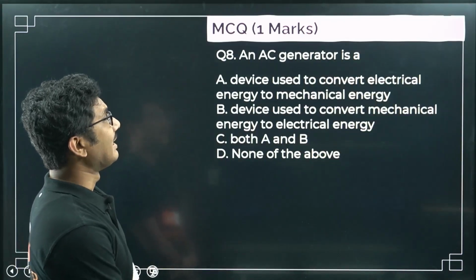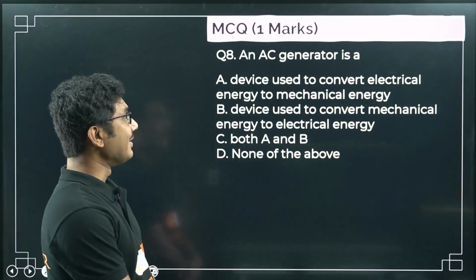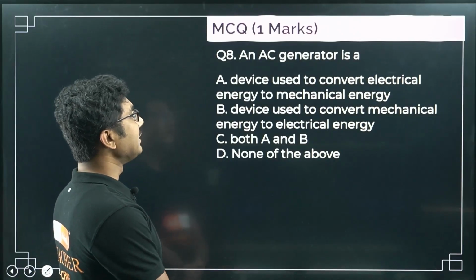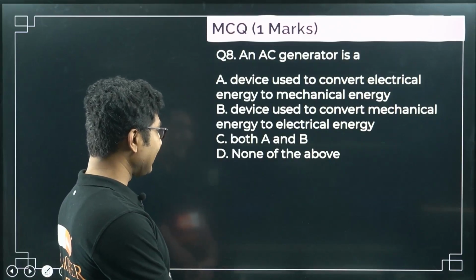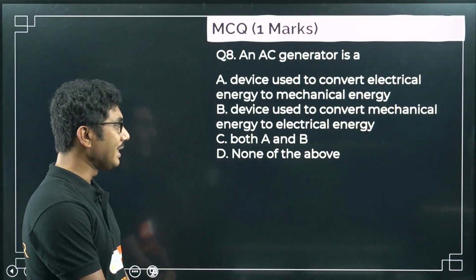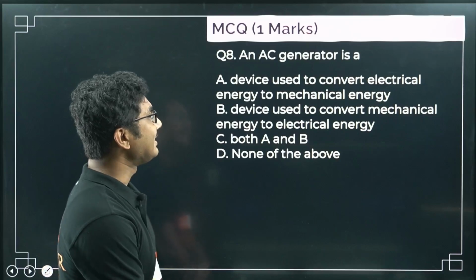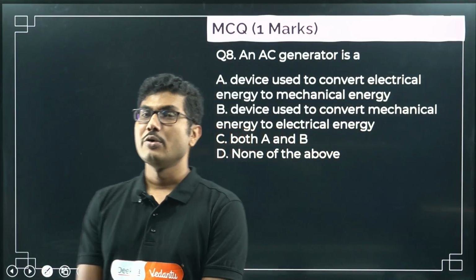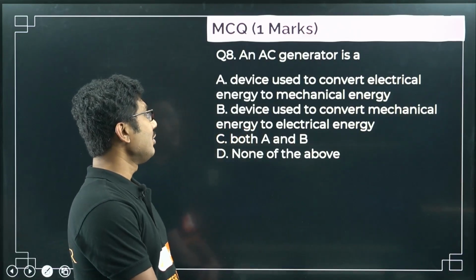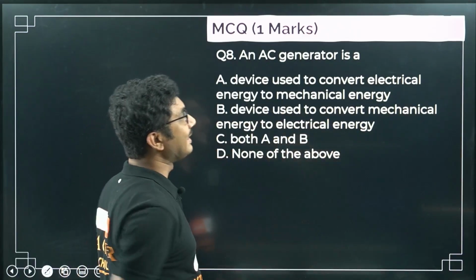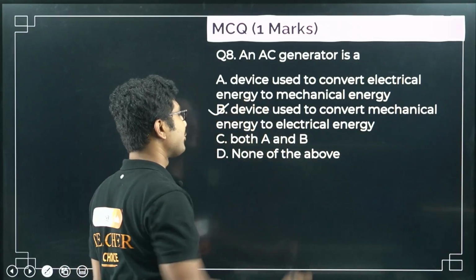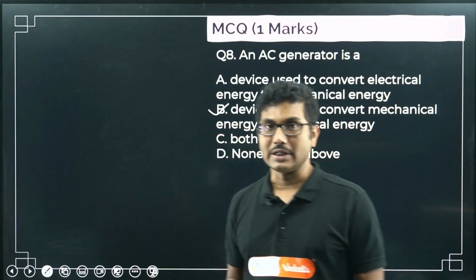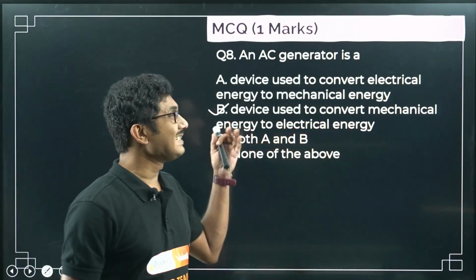An AC generator, what is the AC generator? A, a device used to convert electrical energy to mechanical energy. B, a device used to convert mechanical energy to electrical energy. C, both A and B. D, none of the above. So we know that an AC generator is basically a device which generates electricity, right? Generator means which generates electricity. So mechanical energy to electrical energy, so the answer is option B. It converts mechanical energy into electrical energy, right? So that's why it is called AC generator.